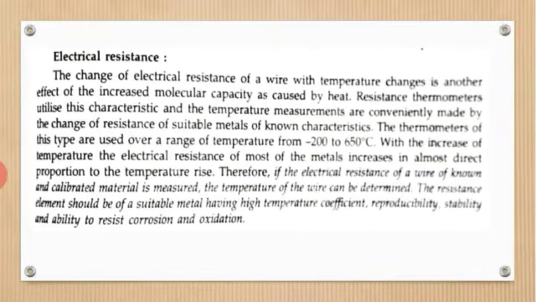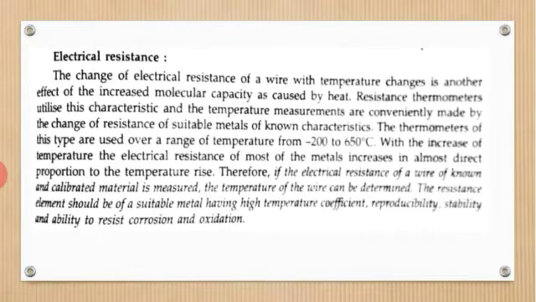The characteristics of electrical resistance also depend on the temperature. If the electrical resistance of a wire is known and the material is calibrated in terms of temperature, we can measure the temperature.